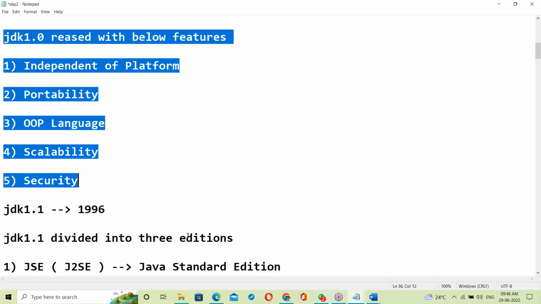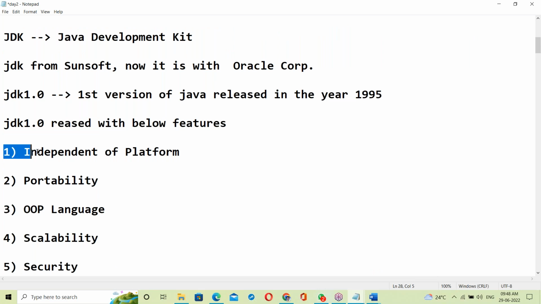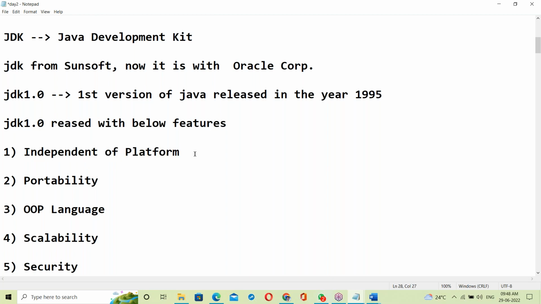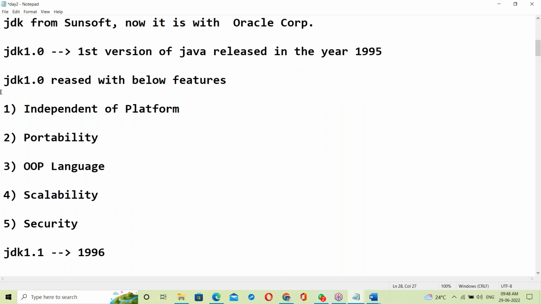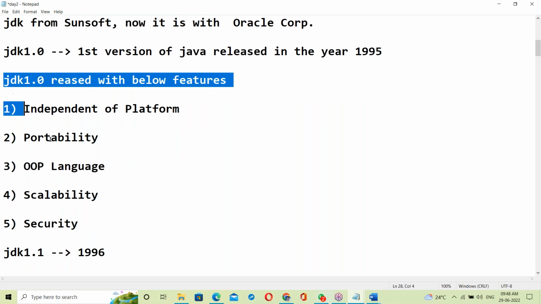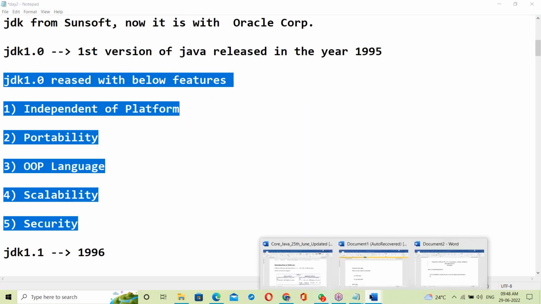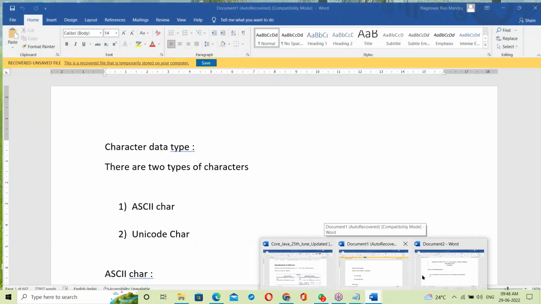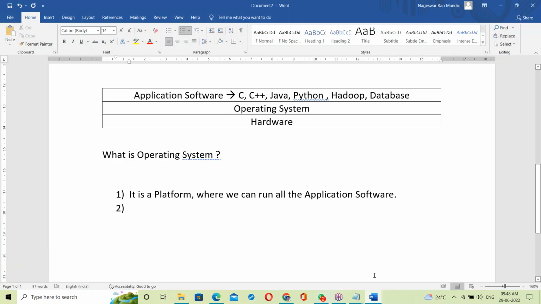See here, Java features. Java is independent of platform. Platform means OS. So a Java program is independent of OS, which means a Java program can run on any OS. We'll discuss those features later. Before going to features, some basics first. After finishing these basics, we'll go to Java features.